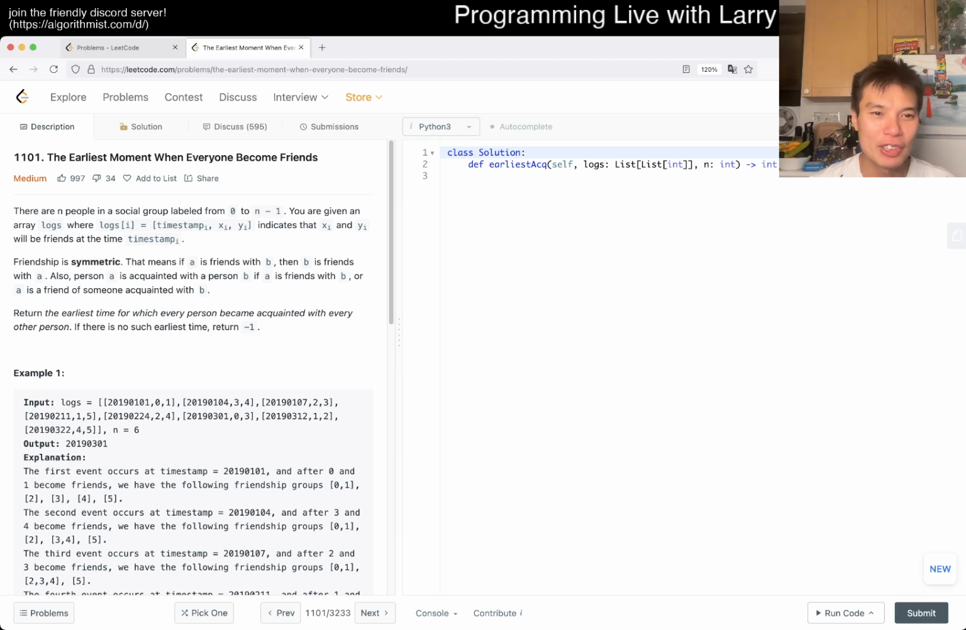There are n people in a social group from 0 to n-1. You're given an array logs, where logs[i] has timestamp, x_i, y_i, and x and y will be friends at that timestamp. Symmetric, okay, and transitive, even though they didn't say it that way. A is friends with B, or A is a friend of someone acquainted with B. Okay, yeah, so transitive.